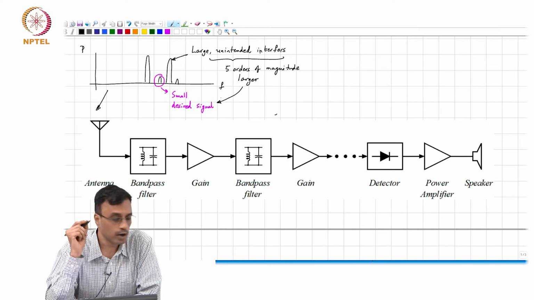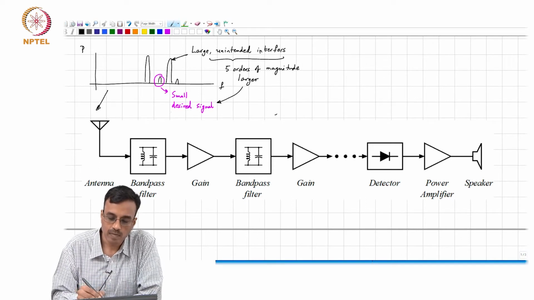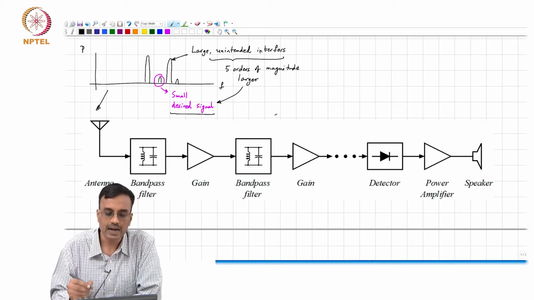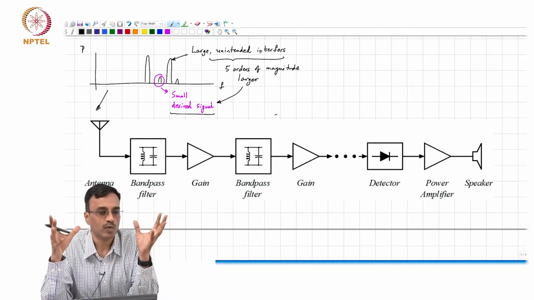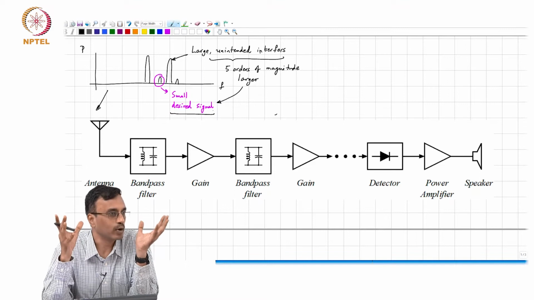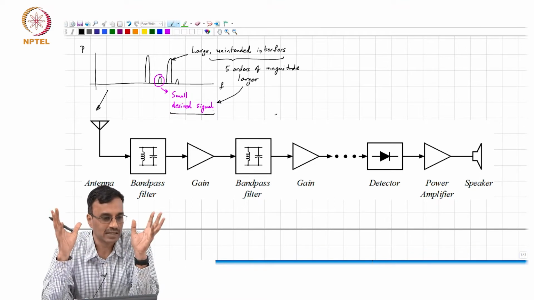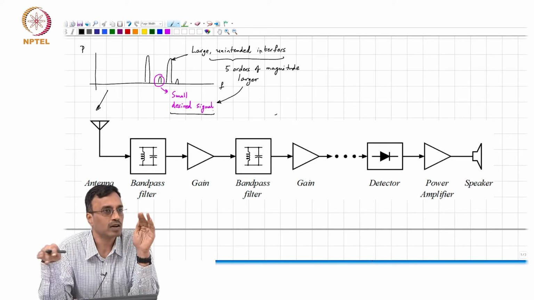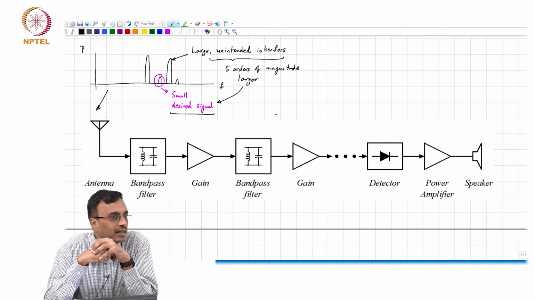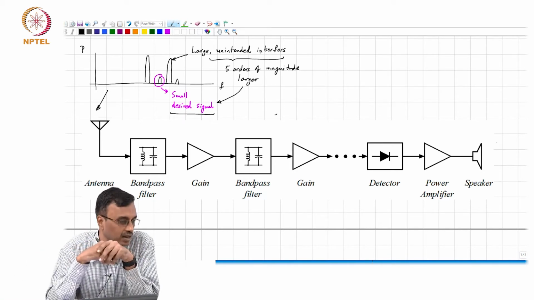So, the job of the radio is to basically somehow get at the small desired signal from this mess of signals, which are several orders of magnitude larger, right. And you need to eliminate all those large signals, and then somehow pick out this small signal and amplify it to a level that eventually you will be able to hear it with the human ear.